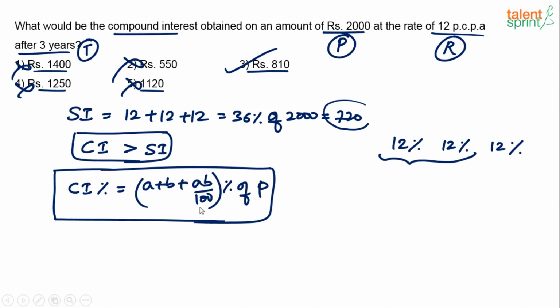It's like finding out HCF, right? How do you find out the HCF of 3 numbers, the highest common factor of 3 numbers? You'll first find out the highest common factor of 2 numbers.